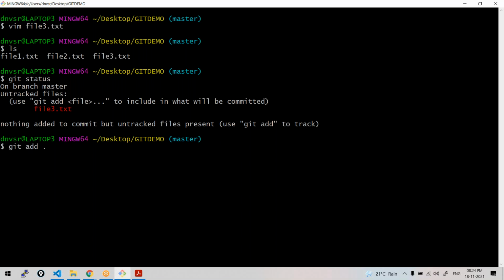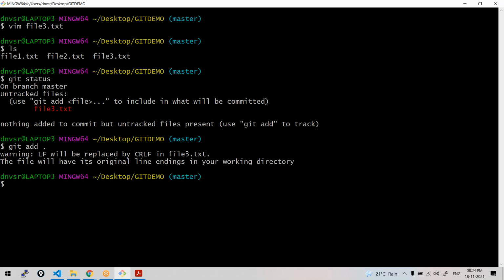I may also do git add. There is only one file. Whatever is there will be added. Okay, git add done. Now I'll do enter.